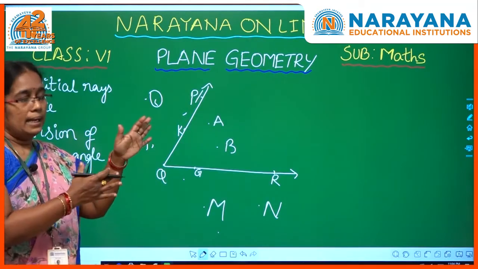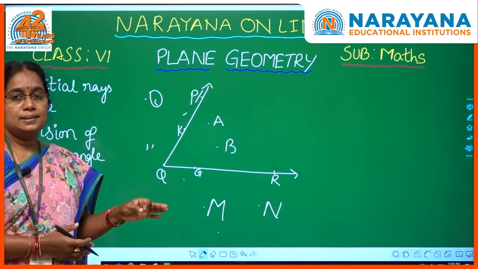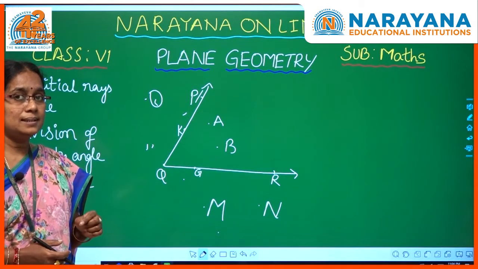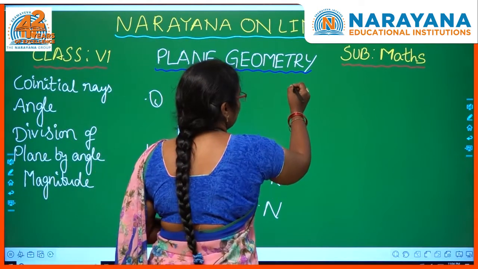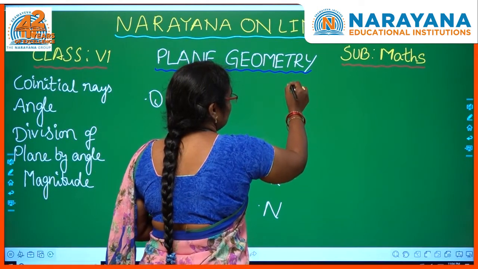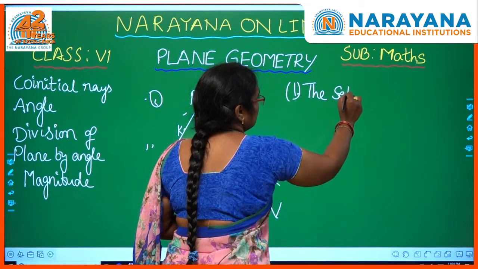Now, an angle divides the plane into 3 different sets of points. They are, first one is the set of points in the interior of the angle.